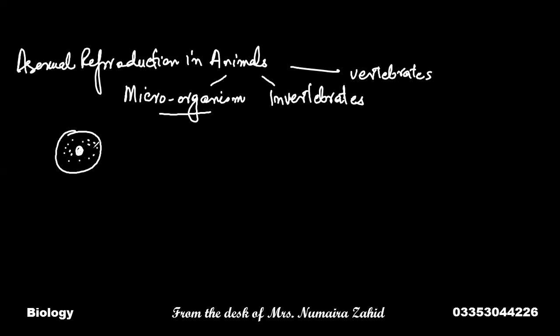So this is the whole structure of microorganisms, and there are very simple means of reproduction among them. Invertebrates are not very much developed, but they may be multicellular. Microorganisms are single-celled, also called unicellular.